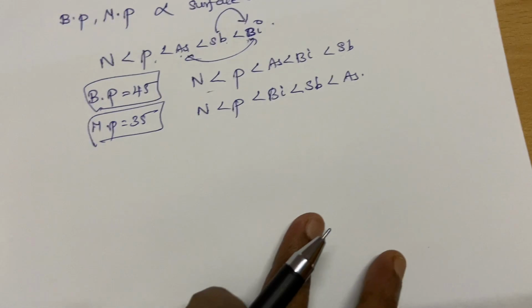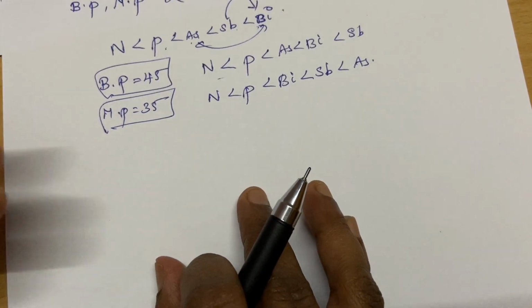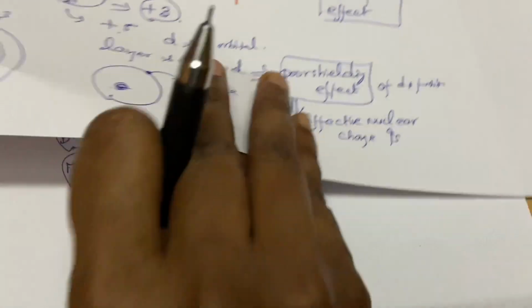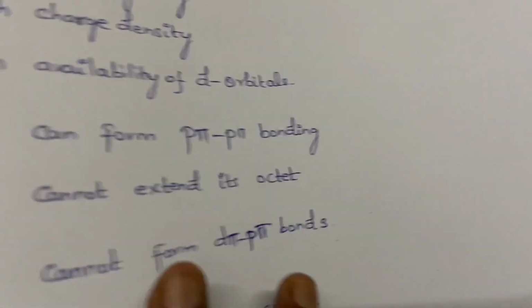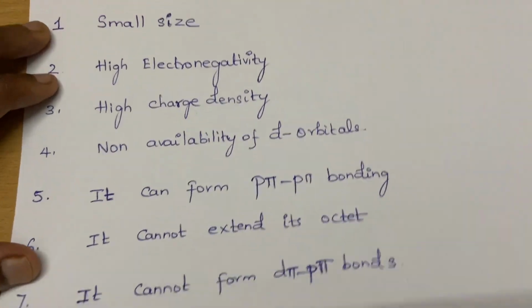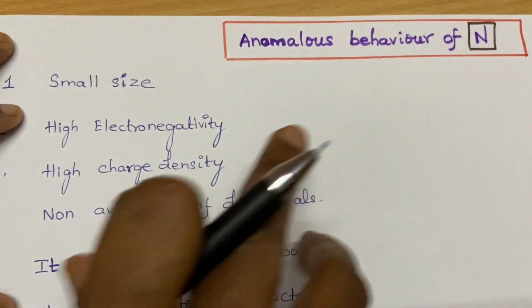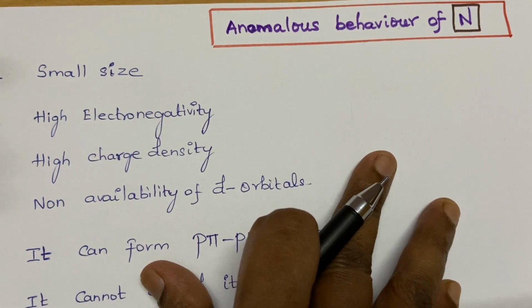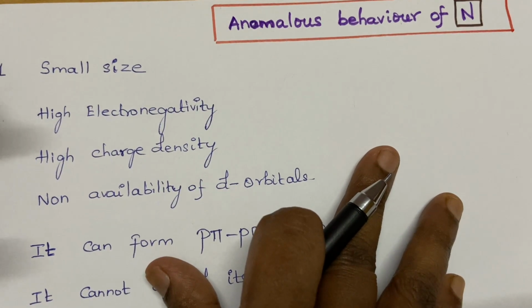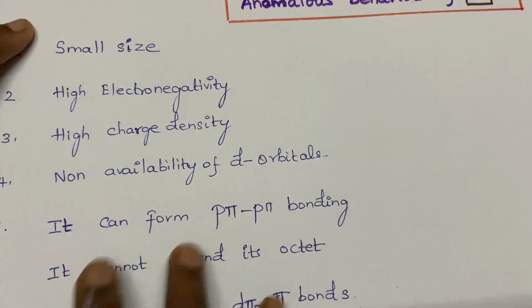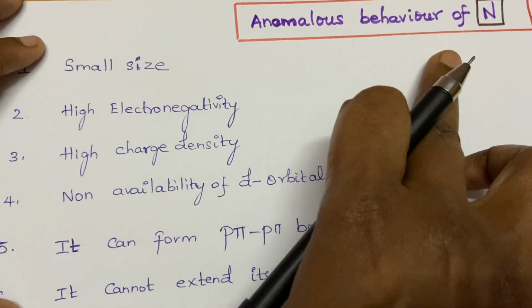Okay students, so many physical properties we have seen, and I am going to teach you the concept oriented questions now. Before that, we are going to see the anomalous behavior of nitrogen, which makes nitrogen very peculiar from the other elements. Most of the questions will be based on these concepts only. So let us see quickly the anomalous behavior of nitrogen.